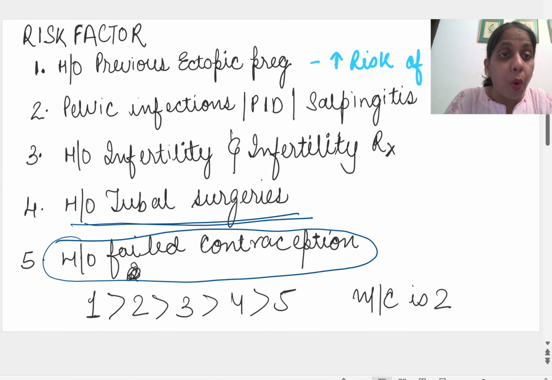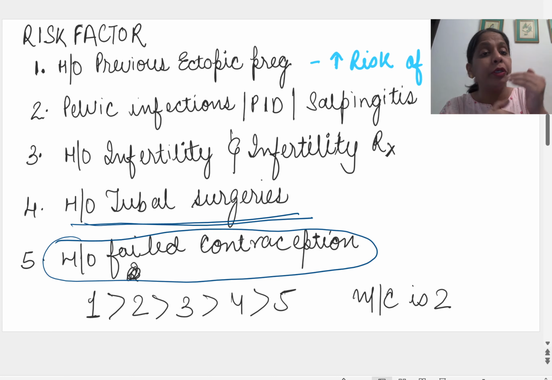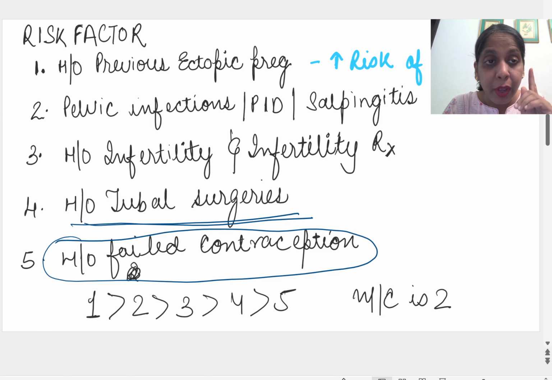Let me tell you how. Either the patient has gone into permanent sterilization; tubectomy we have read already prones the patient to ectopic. Or the patient must have taken copper T. Copper T also prones the patient to pelvic infection, we have read. PID was a contraindication, right? And then either the patient has taken progesterone or combined oral contraceptive pills. Now what did the progesterone do?